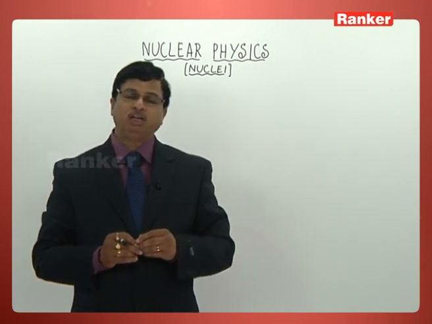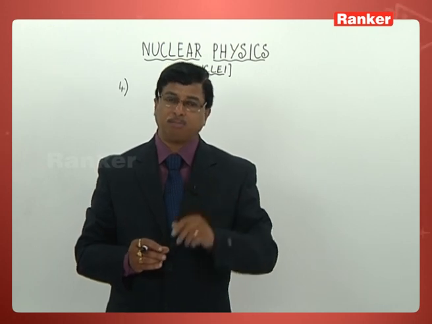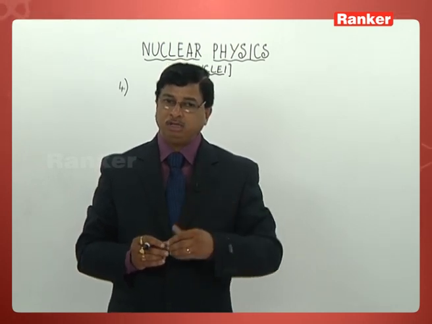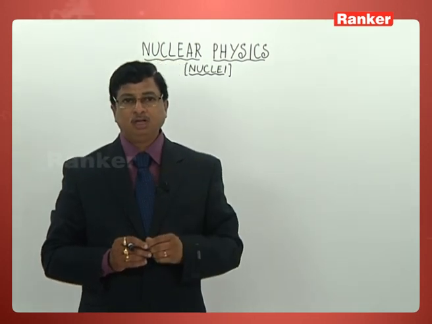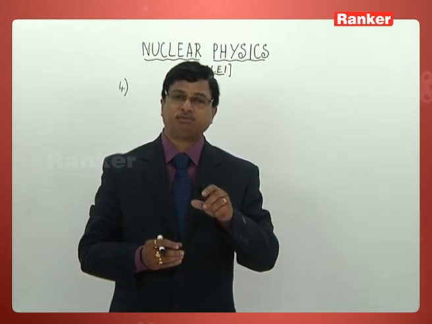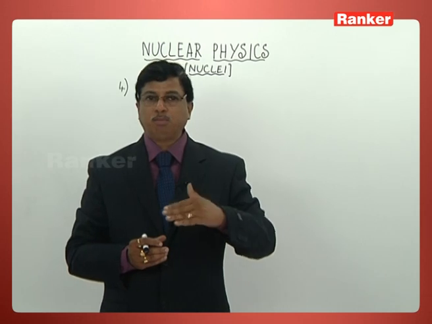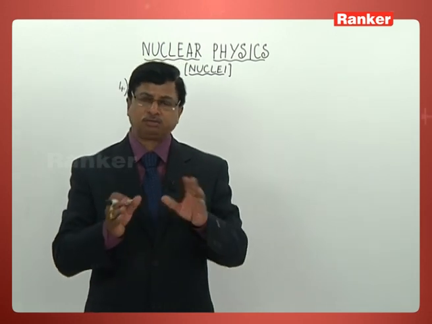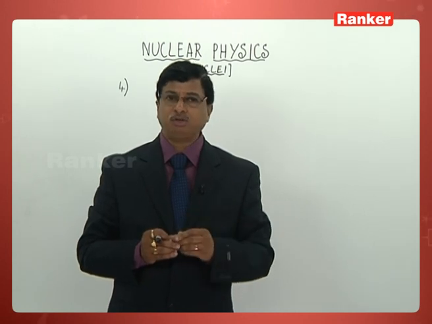And all of you know very well, the size of the nucleus is in the order of Fermi. 1 Fermi is 10 power minus 15 meter. And the size of an atom is in the order of angstrom unit, like 10 power minus 10 meter. So these conversions and values are known to us all. I'm simply reminding you, that's all.